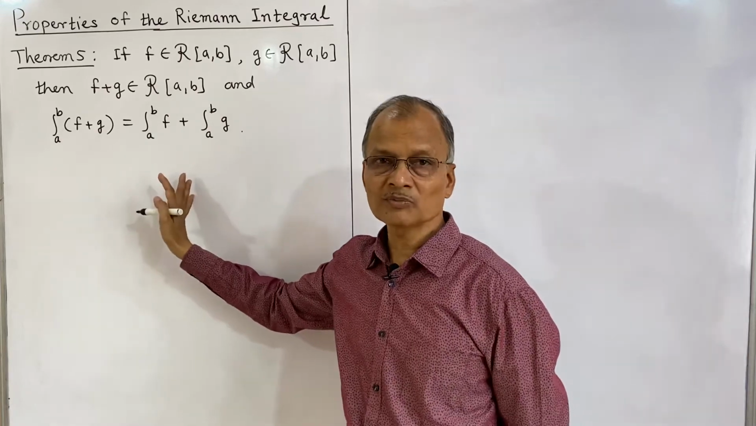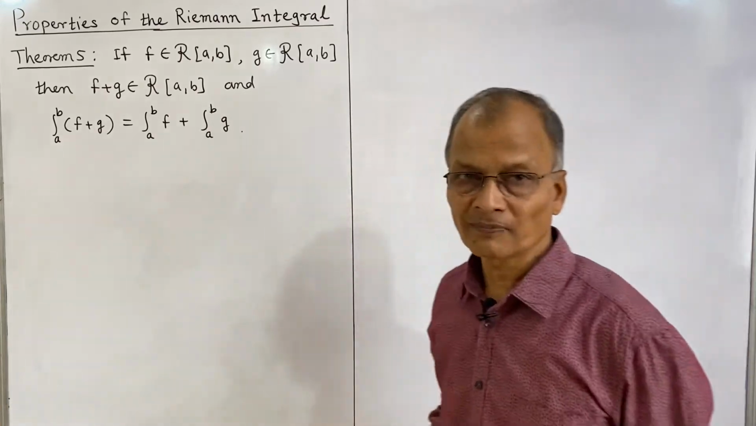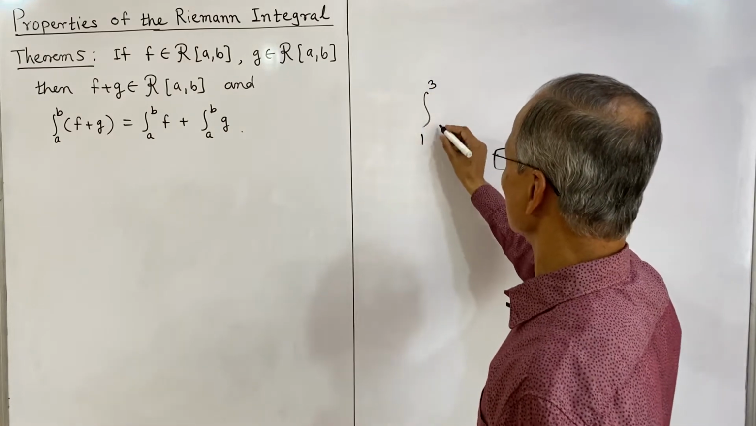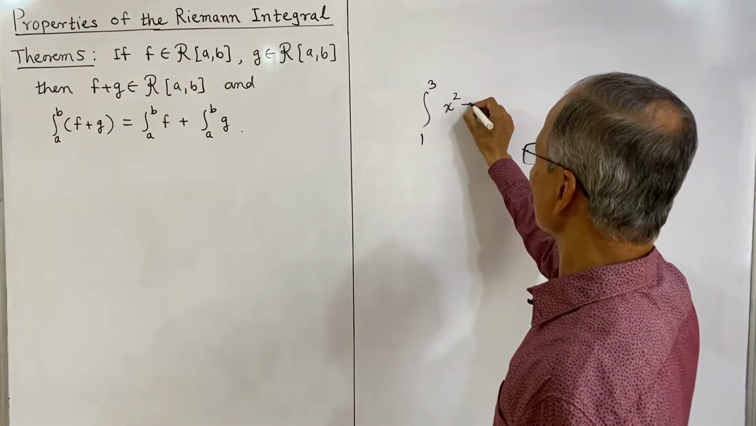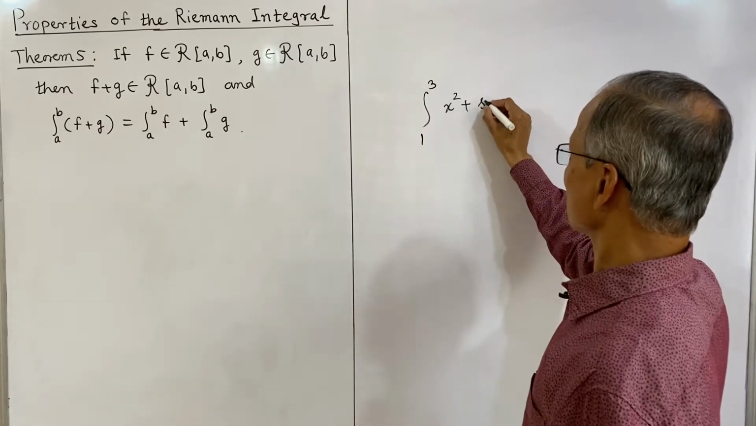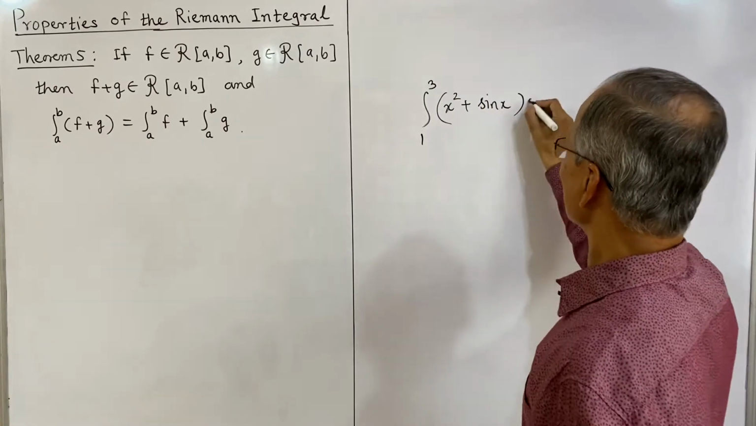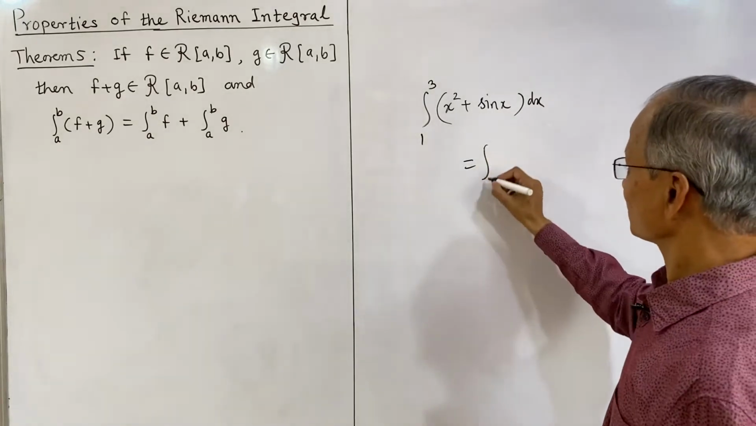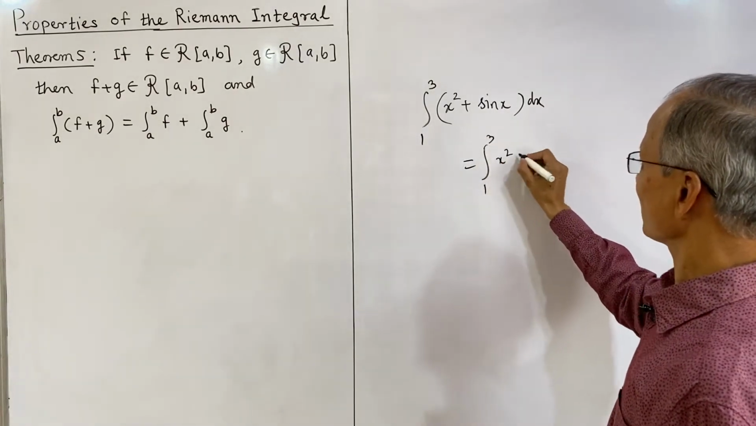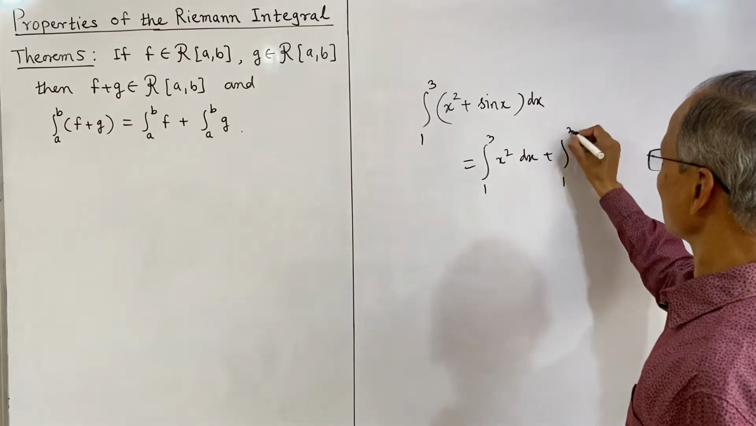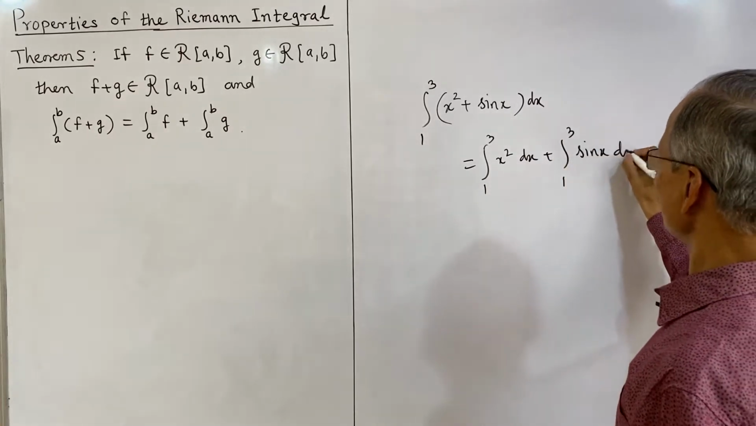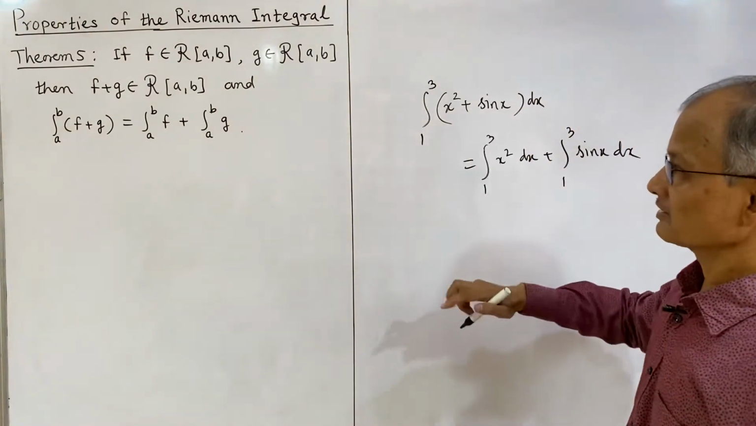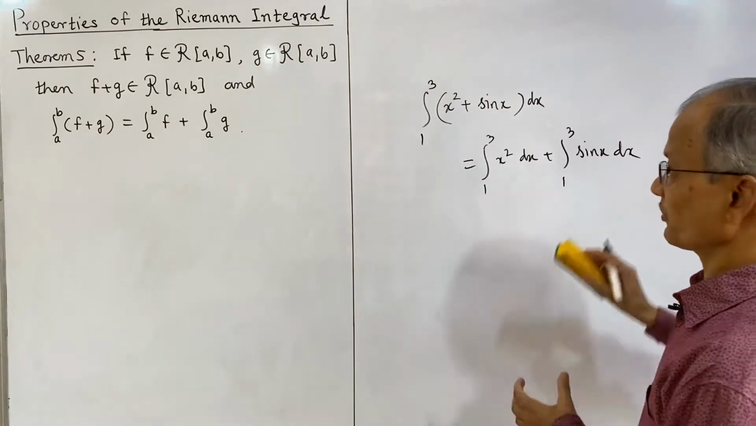Actually, we were using this property earlier to obtain the definite integral. For example, suppose the integral is from 1 to 3 of x square plus, say, sin x. Then we write, using this property, the integral from 1 to 3 of x square plus the integral from 1 to 3 of sin x. The same property we shall prove in this form. So here f is x square, g is sin x, and the integrals are separated.